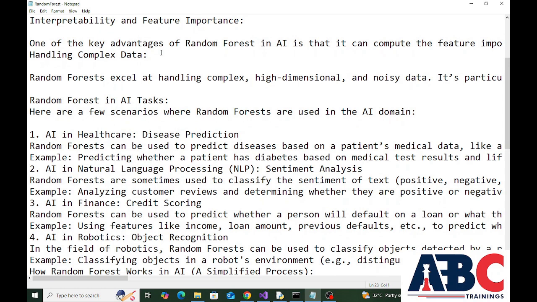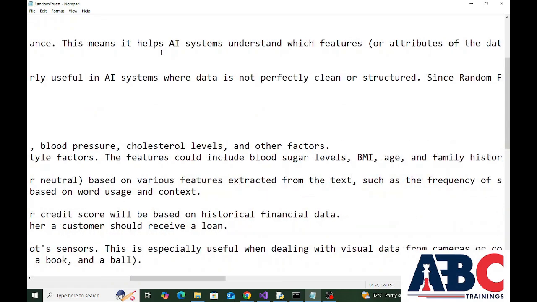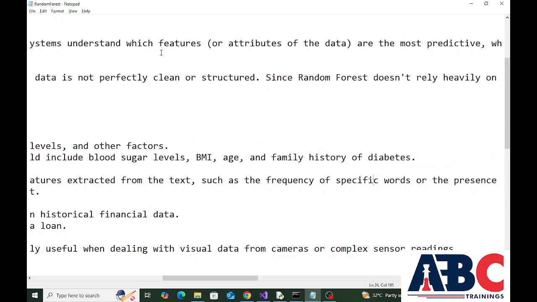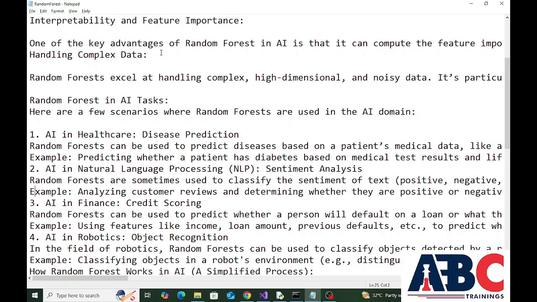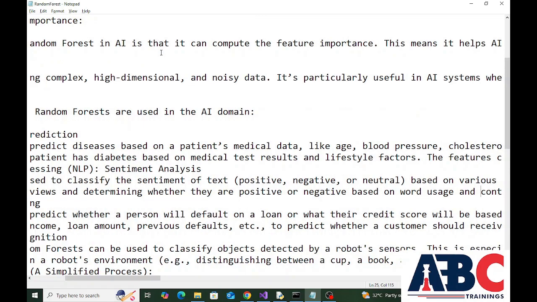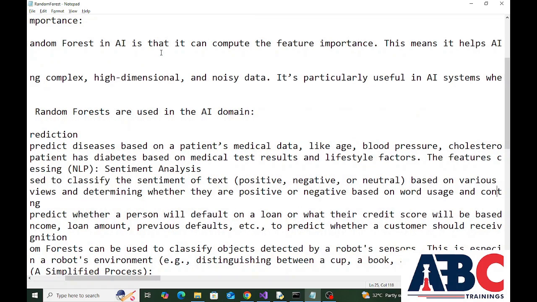Second, AI in natural language processing (NLP), sentiment analysis. Random forests are sometimes used to classify the sentiment of text, positive, negative, or neutral, based on various features extracted from the text, such as the frequency of specific words or the presence of particular phrases. For example, analyzing customer reviews and determining whether they are positive or negative based on word usage and context.